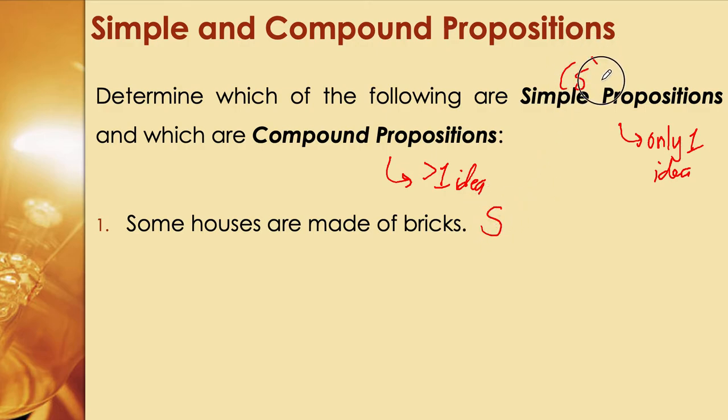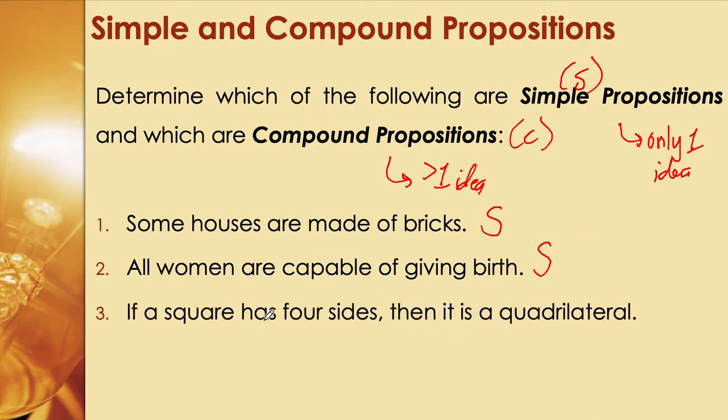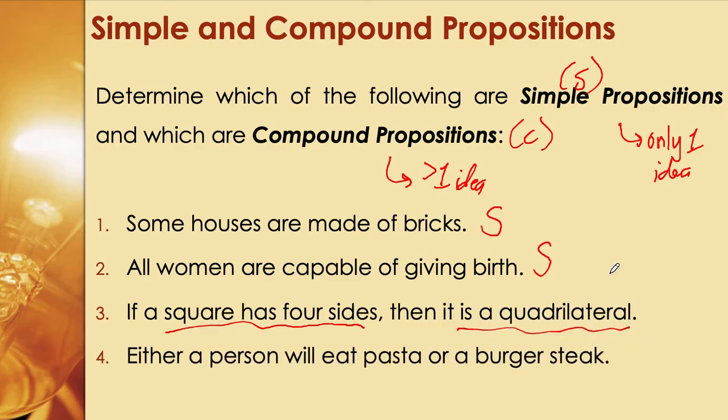Let's write S for simple and C for compound. Number two, all women are capable of giving birth. How many ideas? Only one, so this is a simple proposition. Number three, if a square has four sides, then it is a quadrilateral. We have here a square has four sides and it is a quadrilateral. Therefore, it's a compound proposition.